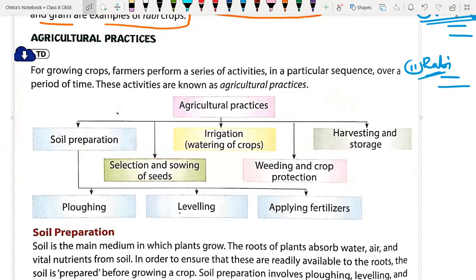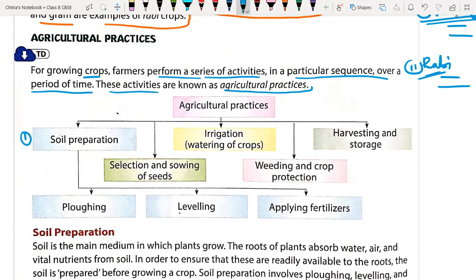So for growing a crop, farmers perform a series of activities, many activities in a particular sequence over a long or short period of time. These activities are known as agricultural practices. Those activities which are performed by the farmer in order to grow a particular crop over a long or short period of time are called agricultural practices. Here we have first the soil preparation.